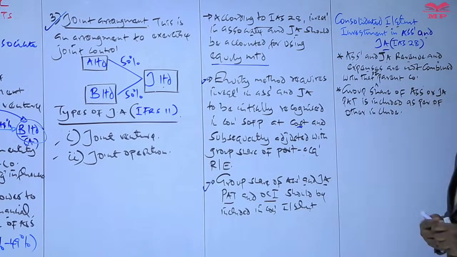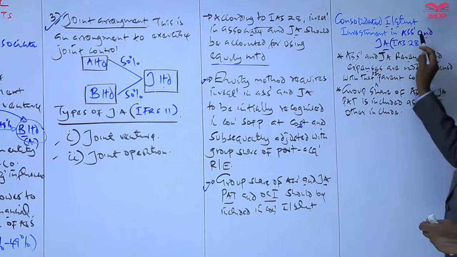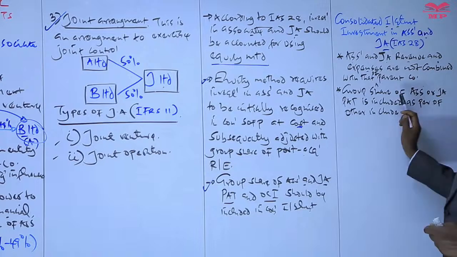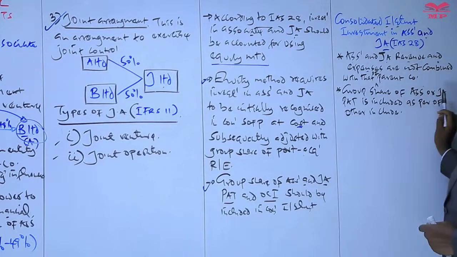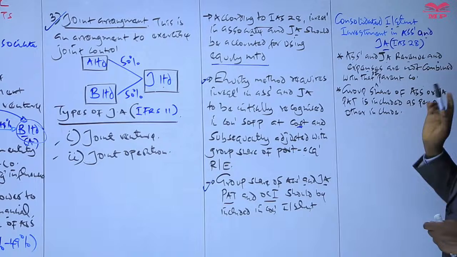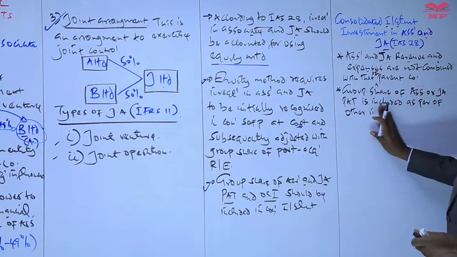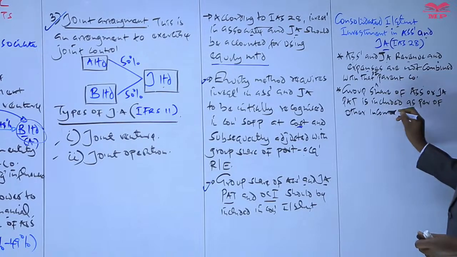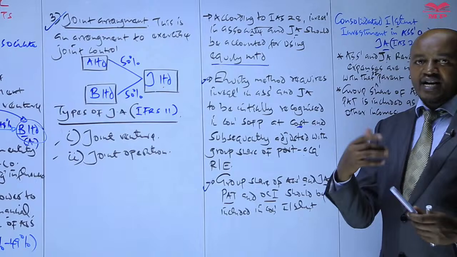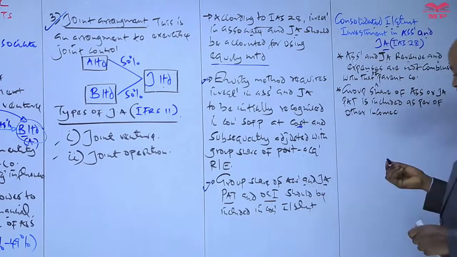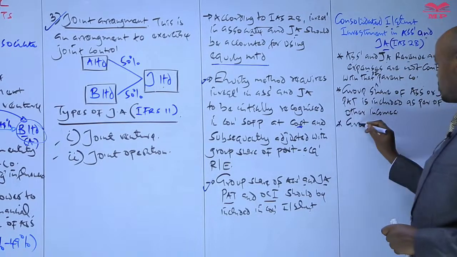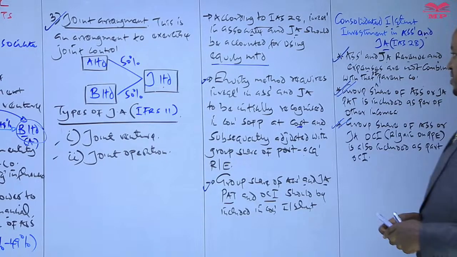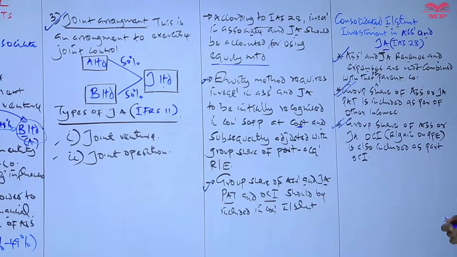So what we include in the consolidated income statement is the group share, the parent company's share of the associate or joint arrangement profit after tax. We include it as part of other income. Being part of other income means that we add it to the gross profit. Also, the group share of associate income is included in the group income statement.